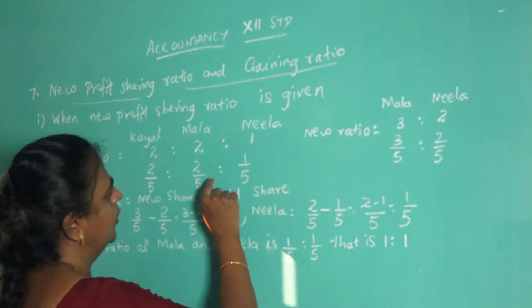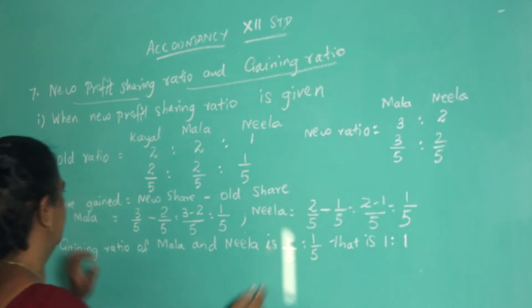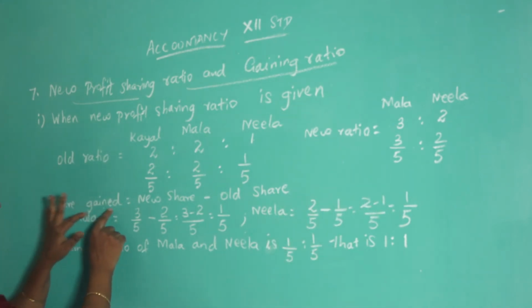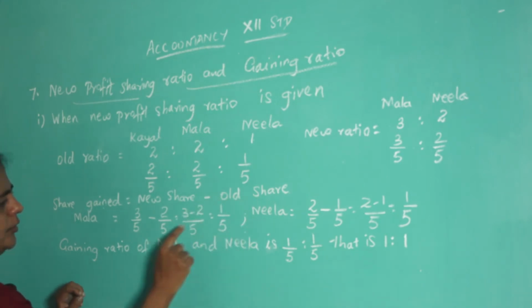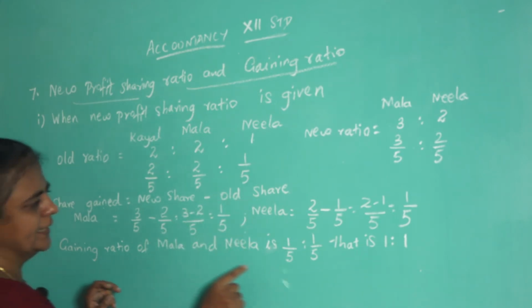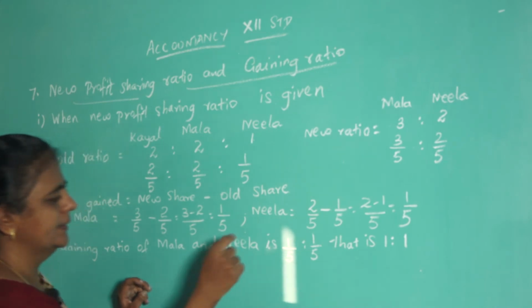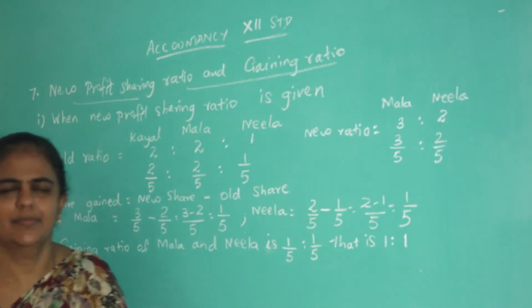Okay. So find the new share. This is the old share. This is the new share. So what is the formula? Share gained is equal to new share minus old share. So use the formula and find the gaining ratio for Mala and Neela.